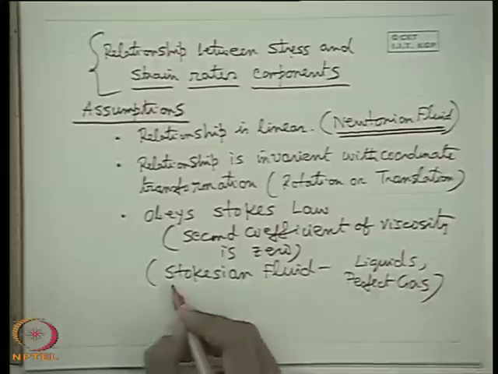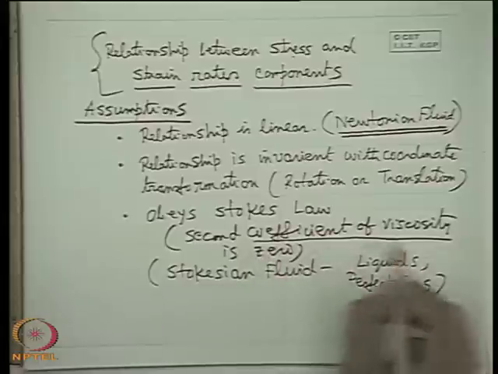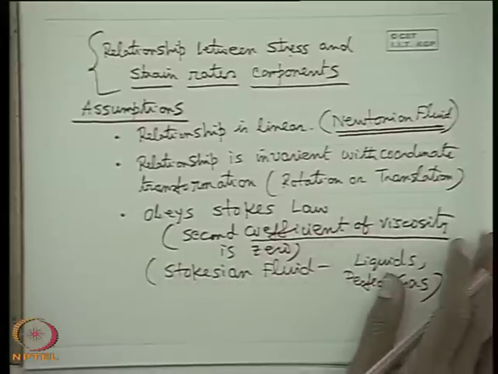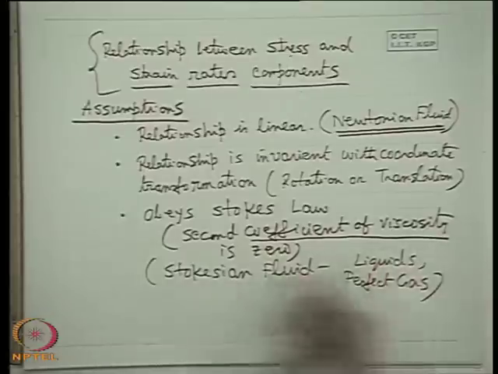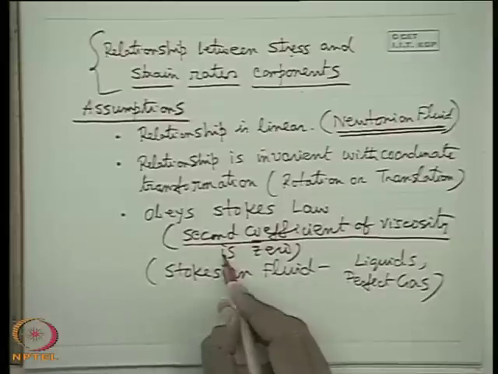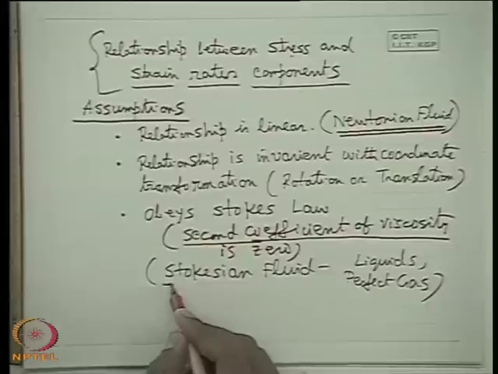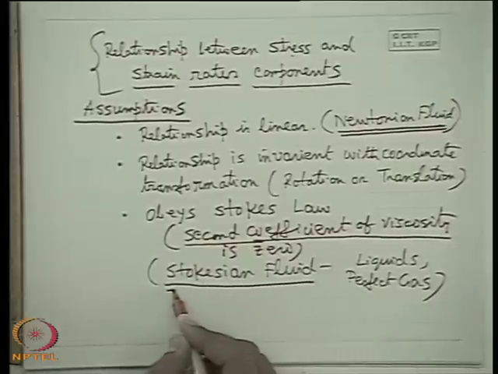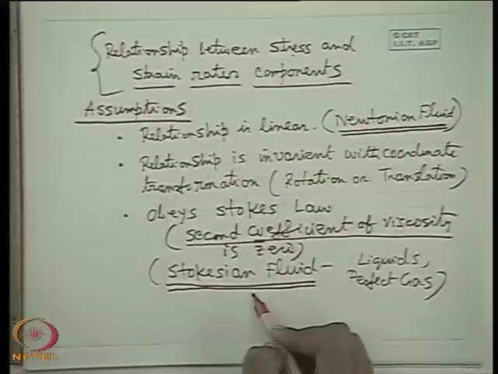The concept of second coefficient of viscosity arises when there is an exchange of momentum or energy between different degrees of freedom, like translation to rotation, rotation to vibration. So this second coefficient of viscosity arises in those cases, which is so small it can be taken to be 0 for a class of fluid which is known as Stokesian fluid. So therefore, the equation of motion for a viscous fluid will be generated for Newtonian fluid and Stokesian fluid.